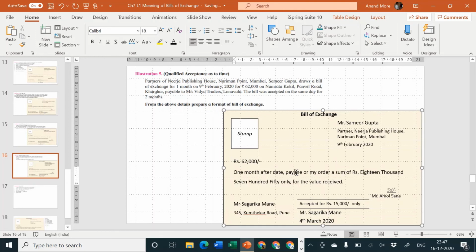Pay to Messrs. Vidya Traders, Lonavala, or their order, because it is now Messrs, not a single person. Their order, a sum of rupees 62,000 only.